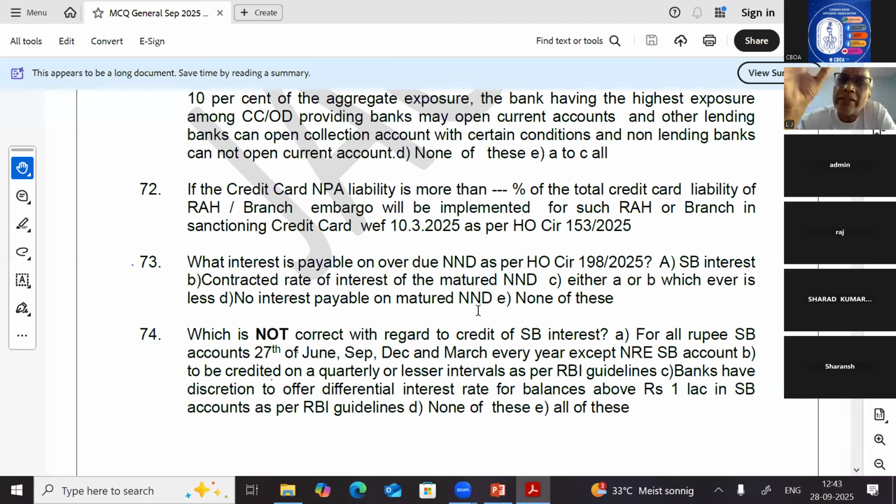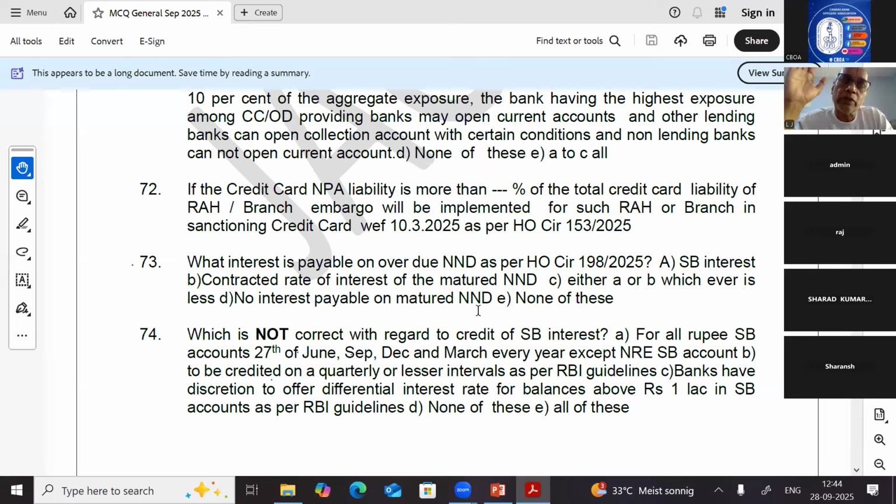Some time back, for the overdue period on domestic term deposits and NRO term deposits, the interest payable was the prevailing SB interest rate, maybe 2 years back. Then the guidelines underwent a change. For overdue deposits parked in an SL head, for the overdue period, interest is to be given to the customer at the prevailing SB rate or the contracted rate of the deposit, the rate at which the matured deposit was accepted, whichever is less.